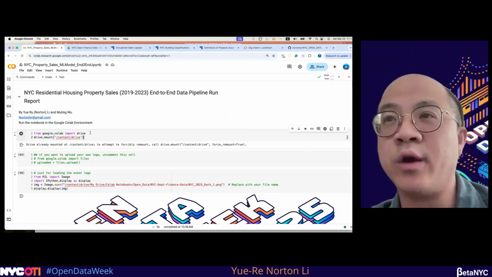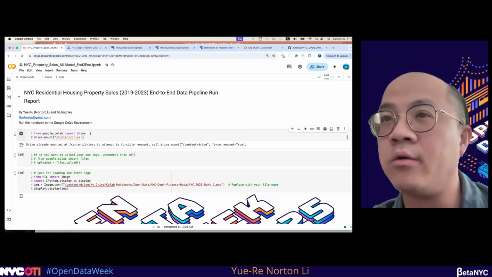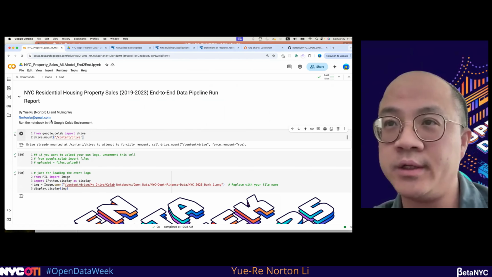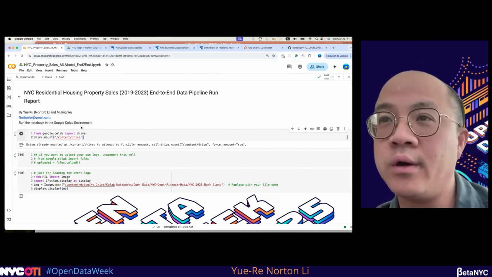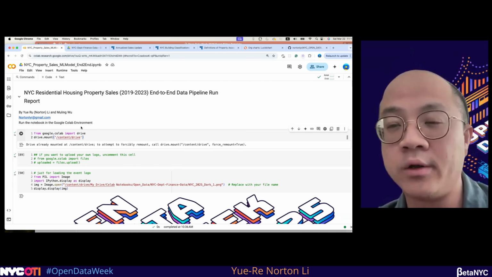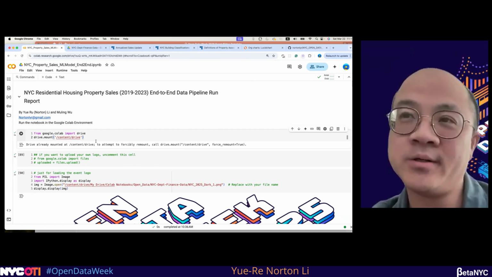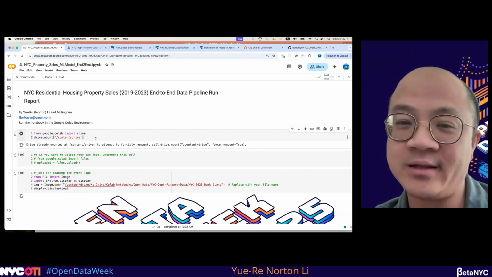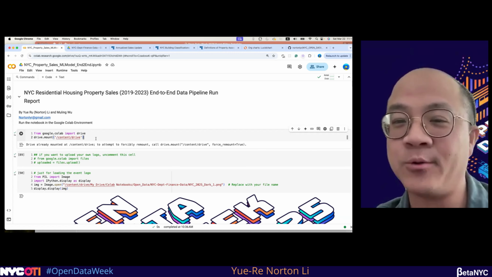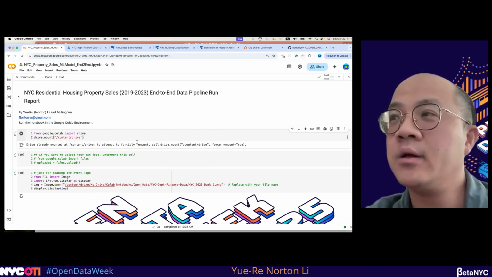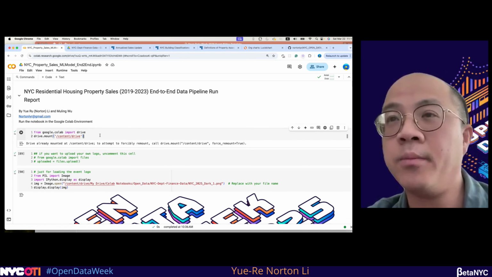Here I created a notebook called the end-to-end run report. For this notebook, please make sure to use Google Colab, because it's free and all the prerequisite libraries are already installed for you. You don't need to install libraries on your own. I've had experience with my own Anaconda Python setup, and it takes a long time just to install the libraries. Google gives you everything already. So let's start from the notebook.